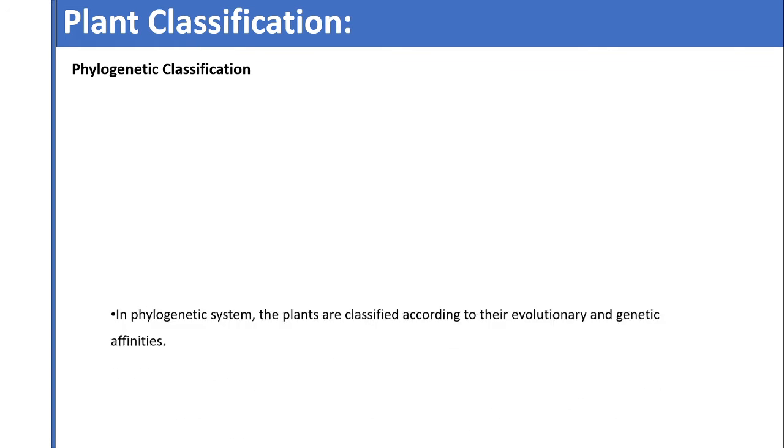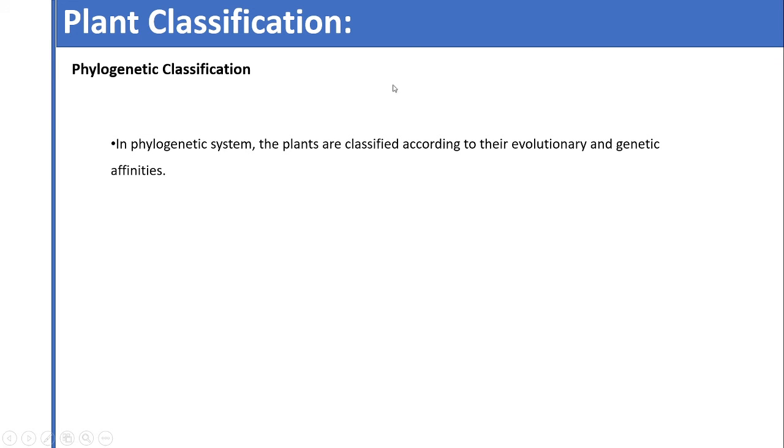Third type of classification systems is the phylogenetic classification. In the phylogenetic system, the plants are classified according to their evolutionary and genetic affinities. So this is the most important thing about the phylogenetic classification.